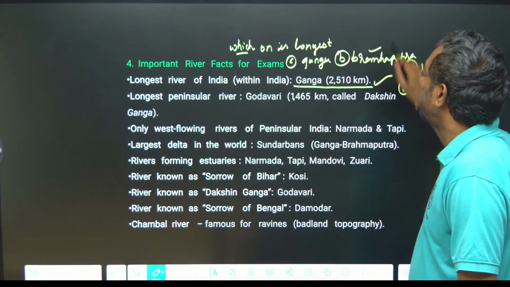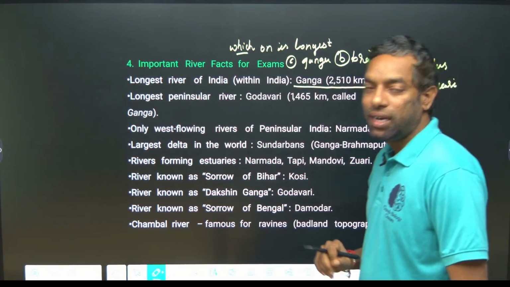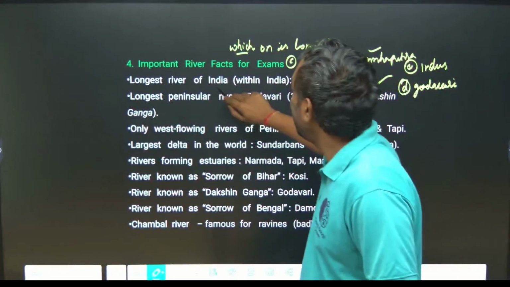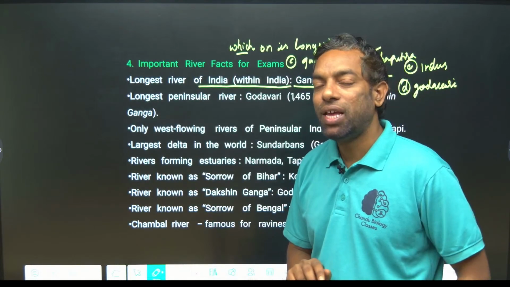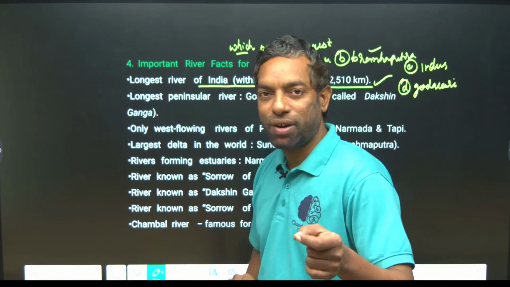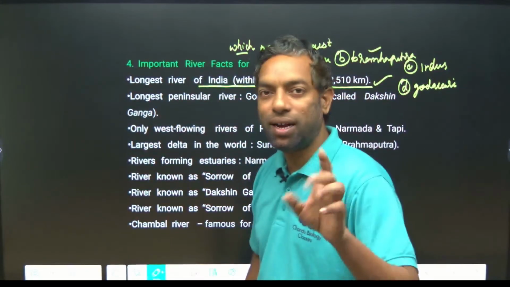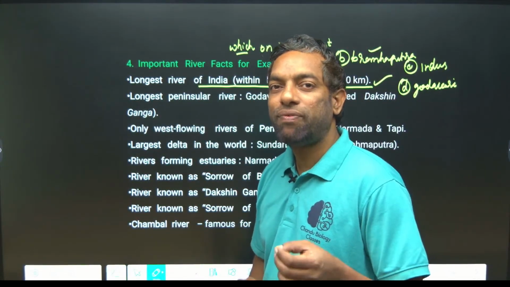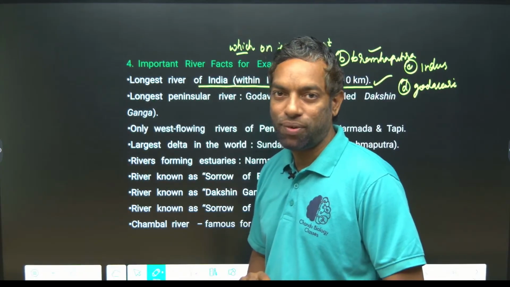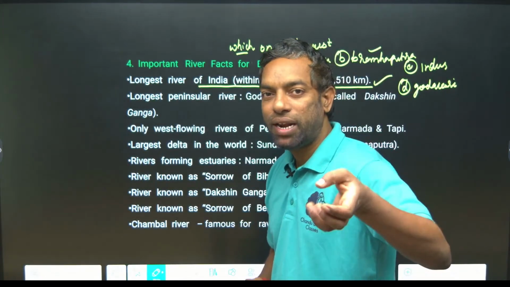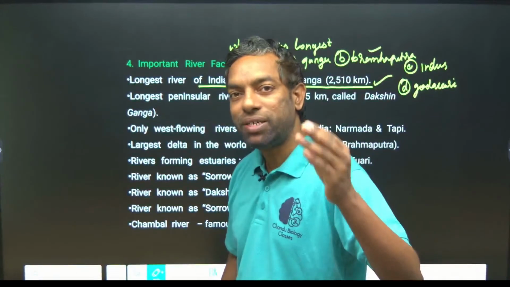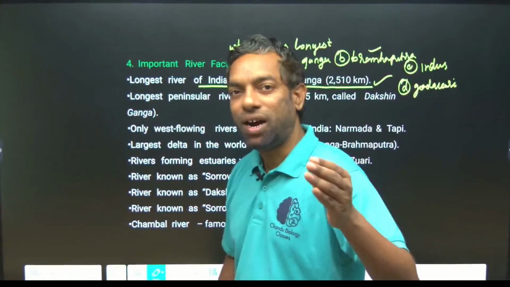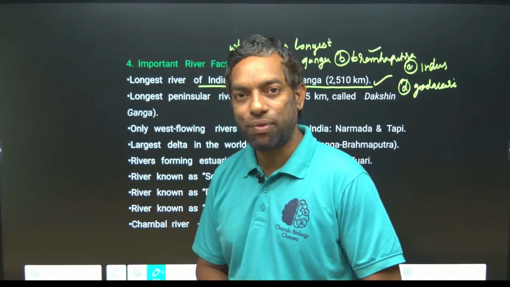Here the longest is Brahmaputra, but the main point is in India, within India. Within India is the keyword. Within India, the longest river is Ganga. 2510 kilometers it flows, through the states of Uttarakhand, Uttar Pradesh, Bihar, West Bengal, Sikkim and other northeastern states, guys.